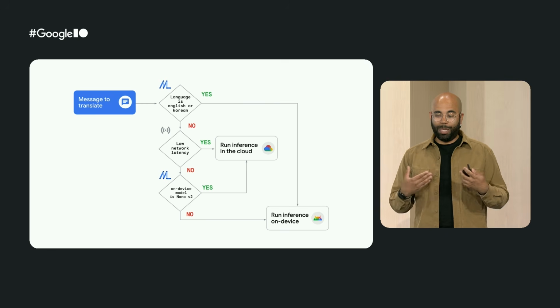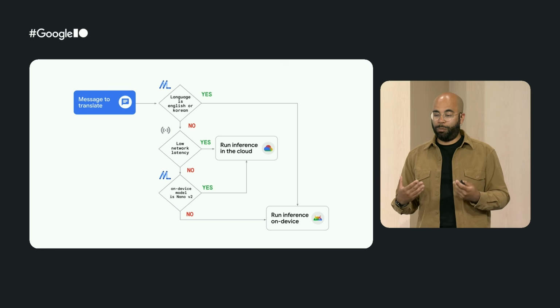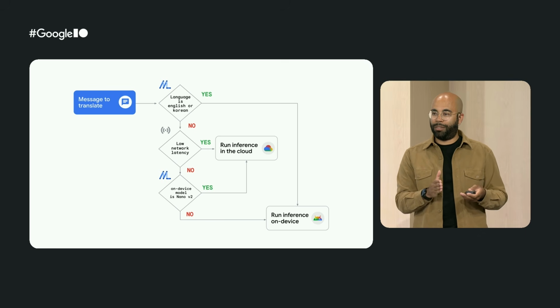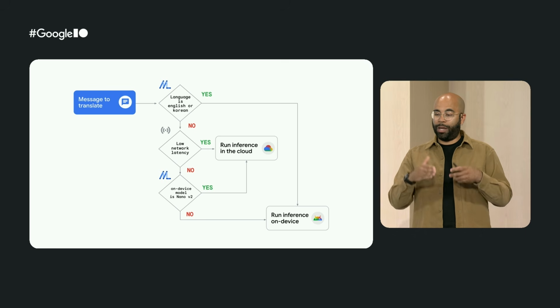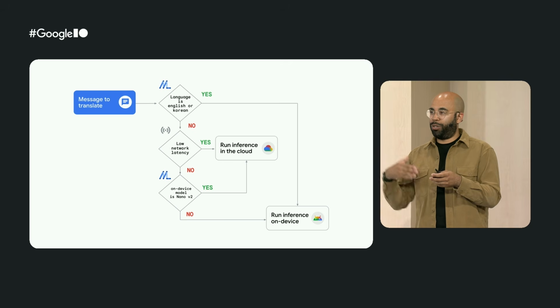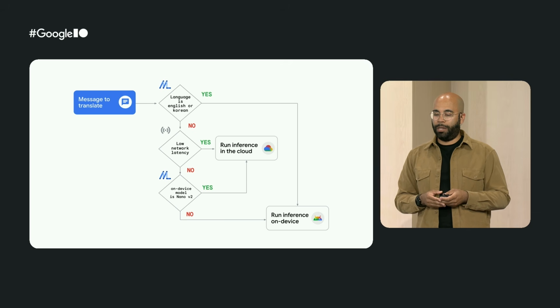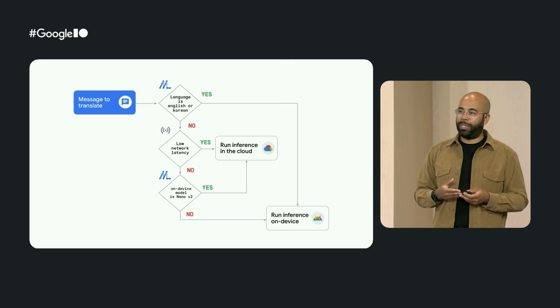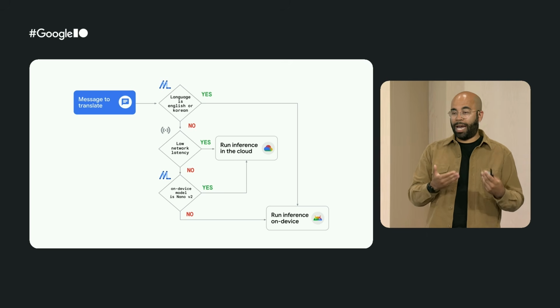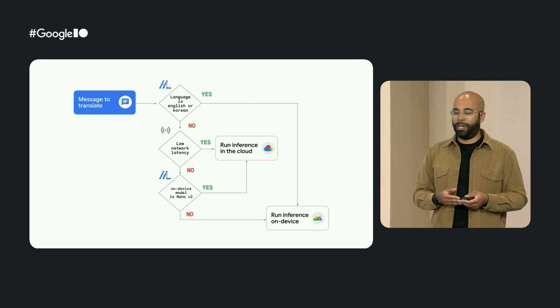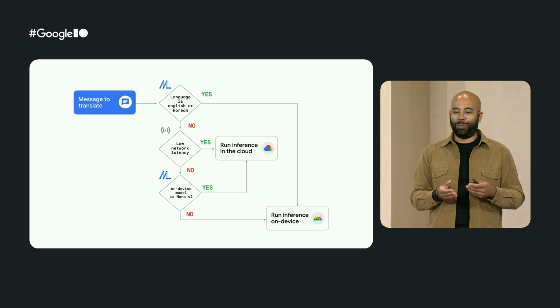So we will implement the appropriate routing logic based on the version of the model that is available on the device, the language that is used, and also the latency of the network. And so here in this diagram, we are basically implementing the routing logic in code, but there are already experiments to use AI to actually define the routing. And in a minute, Jolanda is going to show us how the agentic approach can help us with that.